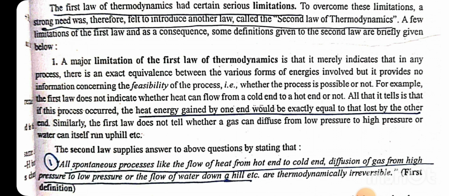A major limitation of the first law of thermodynamics is that it merely indicates that in any process there is an exact equivalence between the various forms of energies involved, but it provides no information concerning the feasibility of the process, whether the process is possible or not. For example, the first law does not indicate whether heat can flow from a cold end to a hot end or not. All that it tells is that if this process occurred, the heat energy gained by one end would be exactly equal to that lost by the other end. Similarly, the first law does not tell whether a gas can diffuse from low pressure to high pressure or water can itself run uphill, etc.